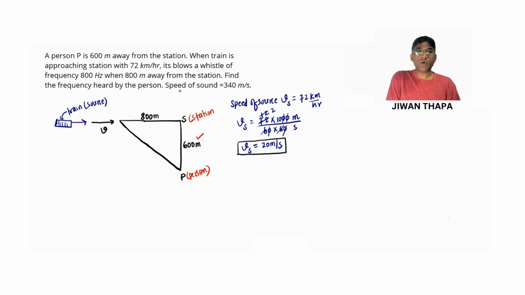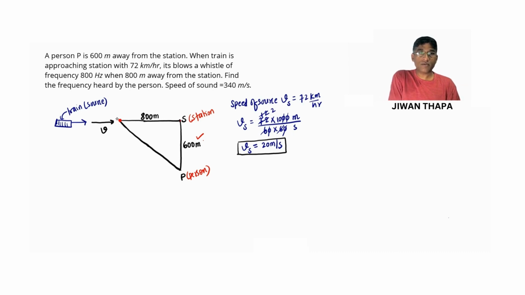And from the question, the train blows a whistle of frequency 800 Hz when 800 meters away from the station. And we can see this distance is 800 meters.